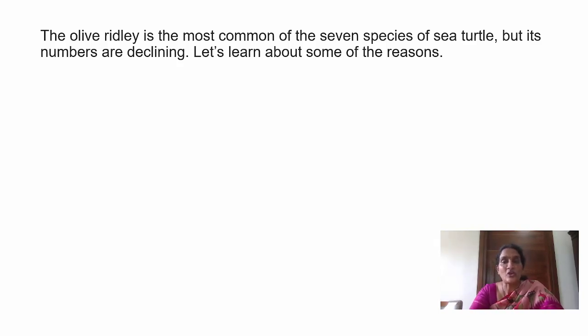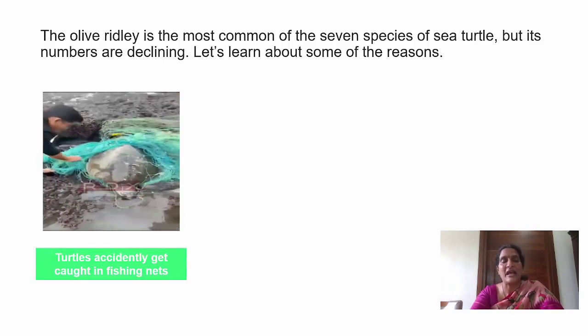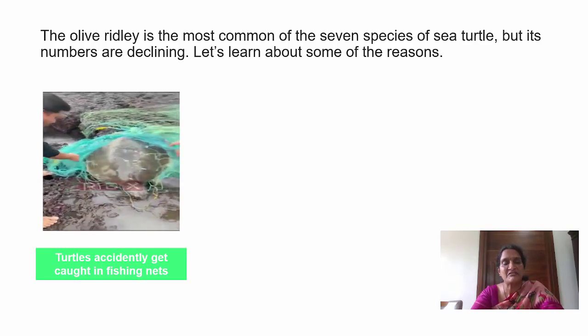See, what are we throwing if we go to the beach? We eat something, and where do we throw the plastic wrappers? The wrappers and all, we throw into the sea. If the turtle eats the plastic, the turtle will die. Some people catch the turtles in nets and cut and eat them. And sometimes people will take their eggs to prepare omelets.